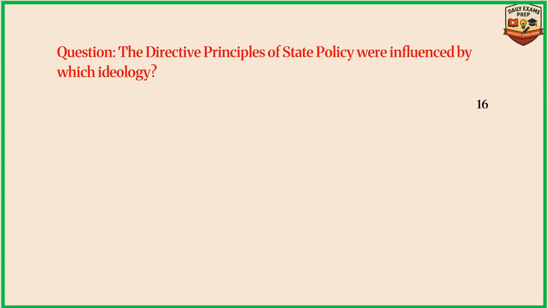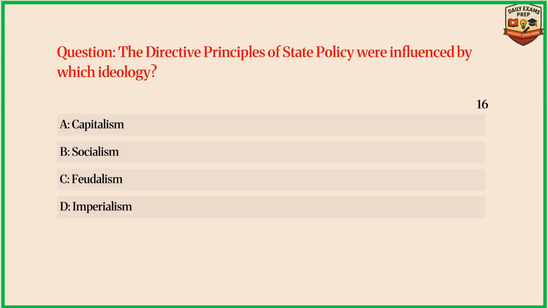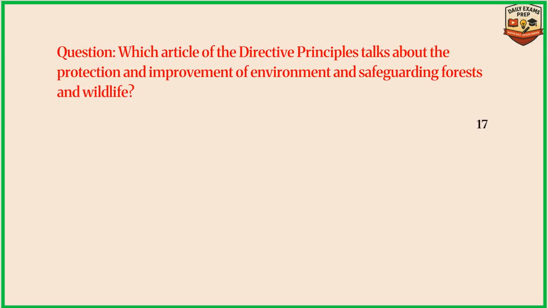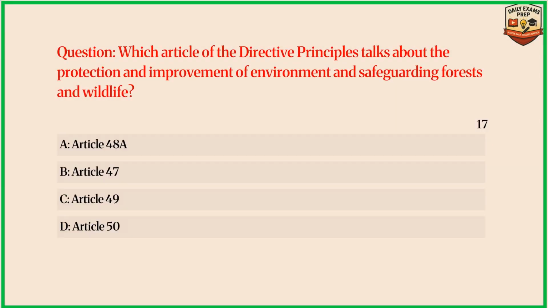Question: the directive principles of state policy were influenced by which ideology? Answer B. Socialism. Question: which article of the directive principles talks about the protection and improvement of environment and safeguarding forests and wildlife? Answer A. Article 48A.